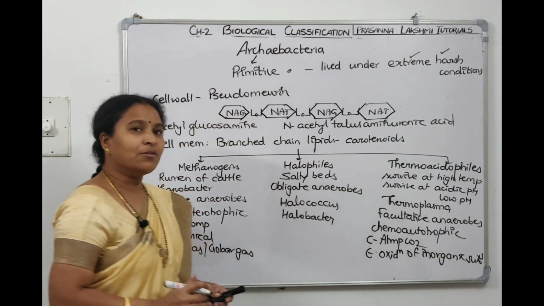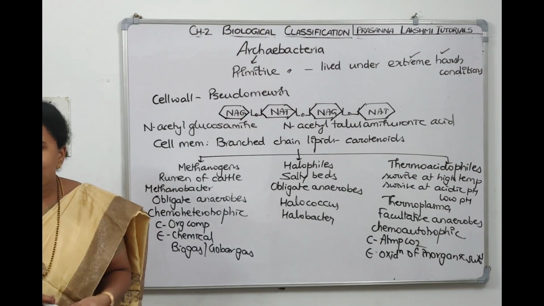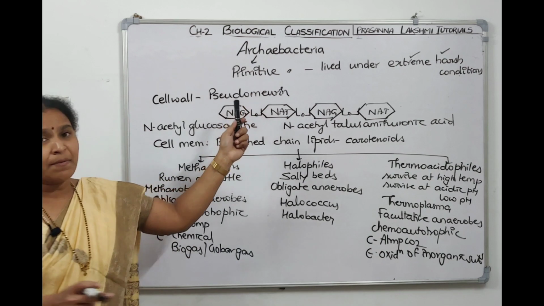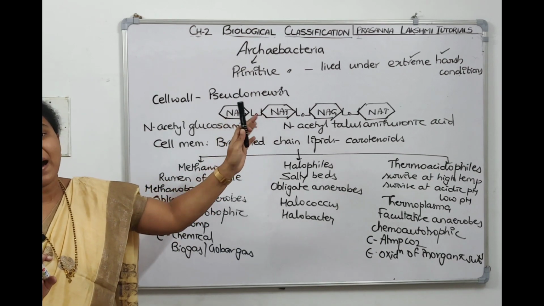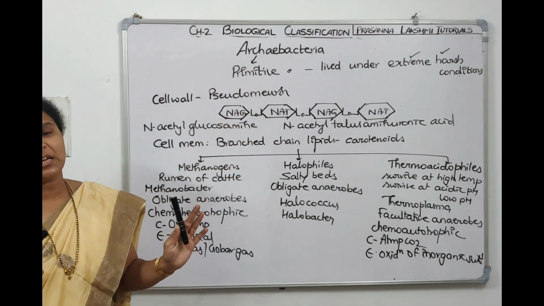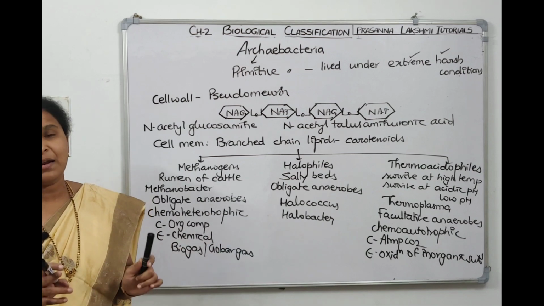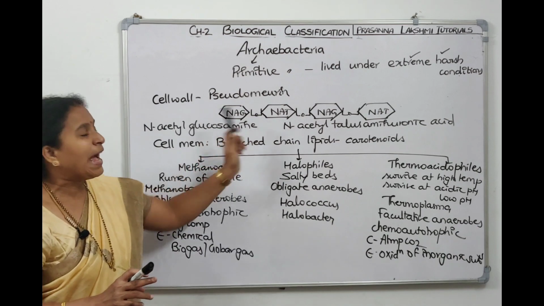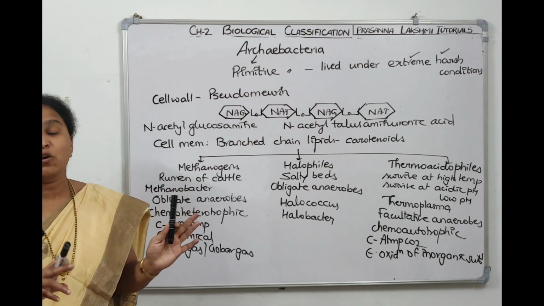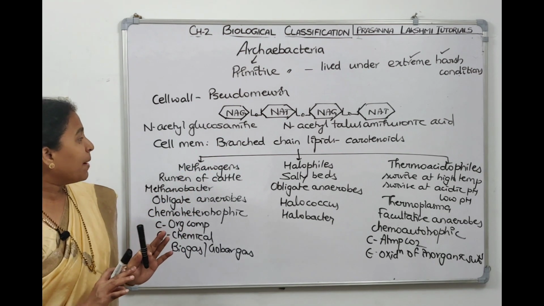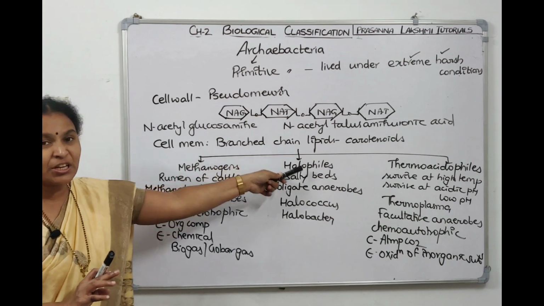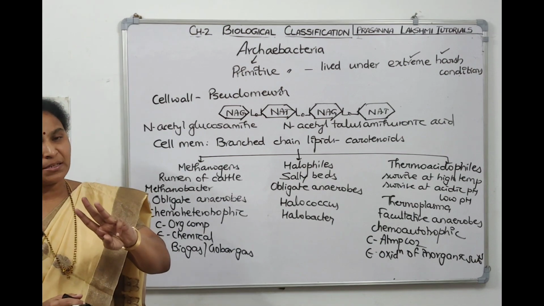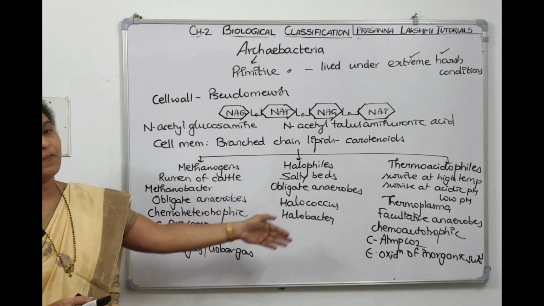So this is about Archaebacteria. What did we discuss about them? We said they are primitive bacteria. They survived under primitive, extremely harsh conditions. What made them survive is the cell wall and cell membrane. The cell wall of Archaebacteria is called pseudomurein, made up of repeating units of NAG and NAT. NAT stands for N-acetyl talosaminuronic acid. The cell membrane is made up of branched chain lipids and also contains carotenoids. Archaebacteria are categorized into methanogens, halophiles and thermoacidophiles.